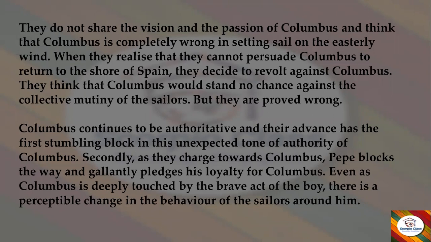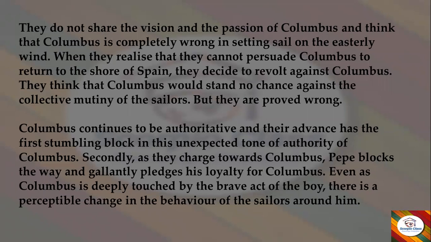Now, they thought that Columbus is completely wrong in setting their sail towards the easterly winds, towards the eastern direction. Now they realize that they cannot persuade, means they cannot convince Columbus to return to the shore of Spain. So they decided now, let us revolt against him because he is not listening to us.